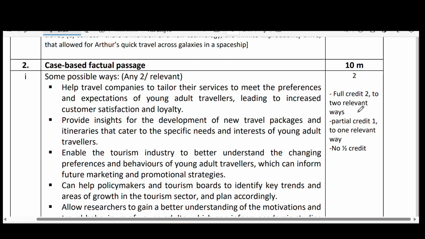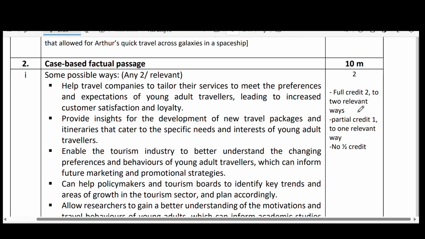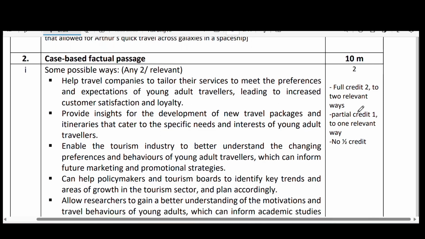Provide insights for the development of new travel packages and itineraries that cater to the specific needs and interests of young adult travelers. Finally, we can conclude that based on the preferences of solo and group travelers, the travel agencies can plan everything perfectly.